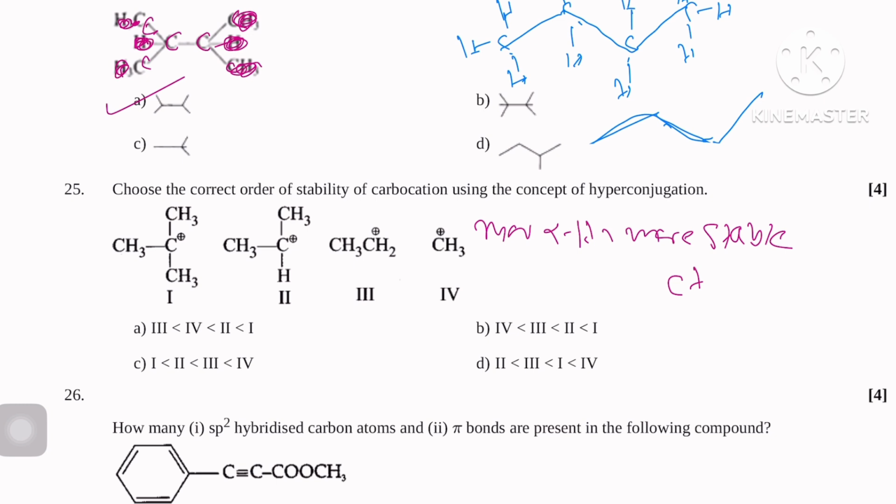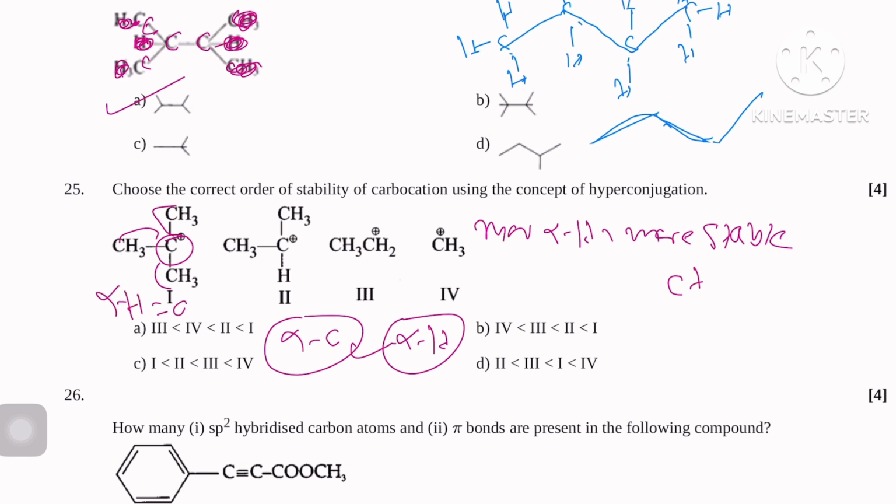So here, how many alpha H? You also need to know about alpha carbon. This is the group, and the carbon attached to this group is known as alpha carbon, and the hydrogen present at the alpha carbon is known as alpha hydrogen. So here, how many alpha H?